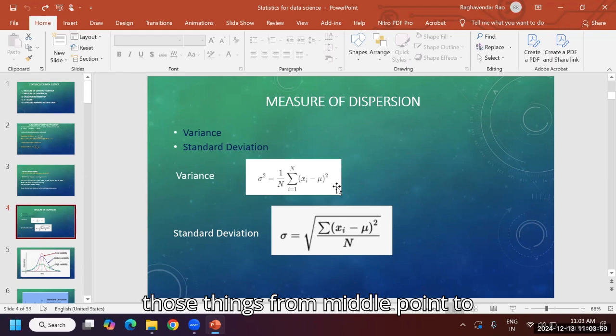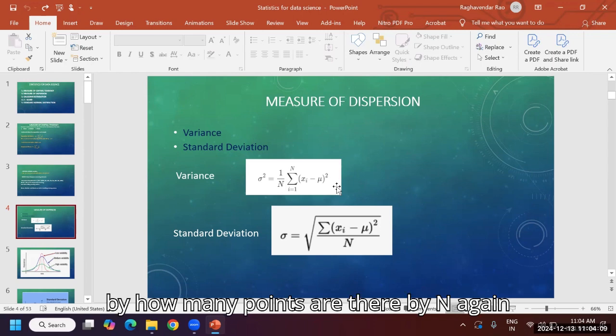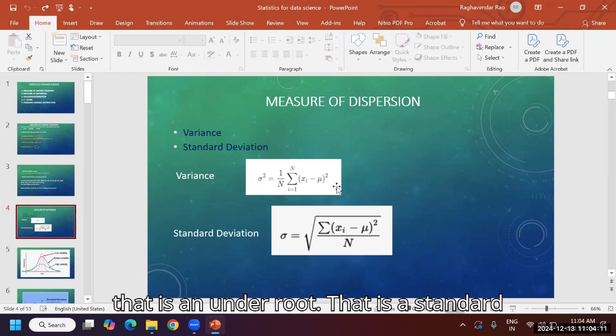From the middle point to every point we have to measure. Then we need to sum and divide by the number of points, n, again. Then take the under root. That is the standard deviation. What is the standard deviation? Did you understand or not? And variance is regarding the data, not these individual data points.